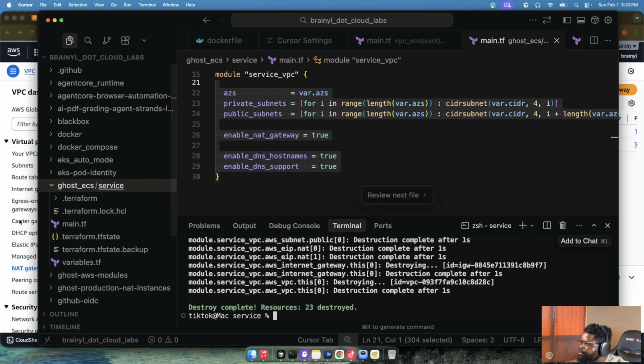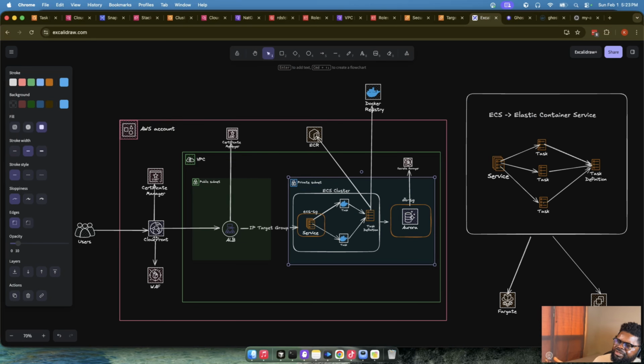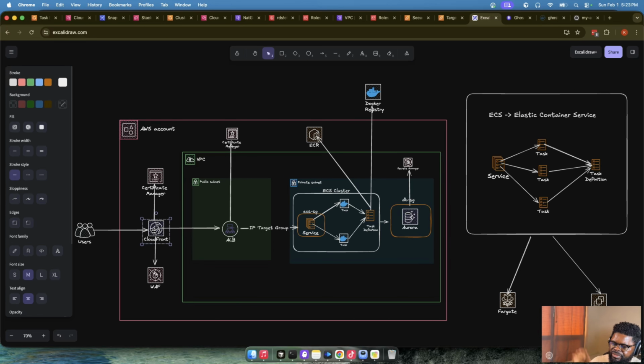Cool. That brings us to the lab itself. So just a recap. We didn't really go through CloudFront. One way is to have CloudFront bring the traffic. We stopped here. So everything inside here we built. ECR is just here in case you want to swap Docker Hub for ECR, you can. Certificate Manager, if you have a custom domain, you can. You can also use it for CloudFront. And then WAF, web application firewall, right? Those are all security benefits you can add on top of your infra. Cool. That brings us to the end of the build session.